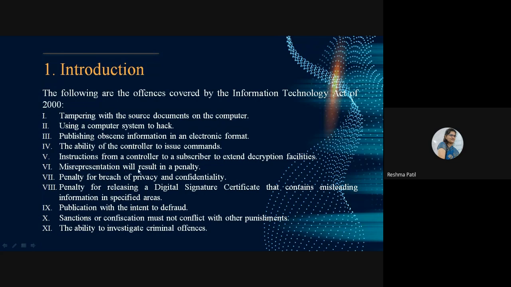Misrepresentation will result in a penalty. Penalty for breach of privacy and confidentiality. Penalty for releasing a digital signature certificate that contains misleading information in specified areas. Publication with the intent to defraud. Sanctions or confiscation must not conflict with other punishment. The ability to investigate criminal offences. So these are the offences covered under the Information Technology Act.